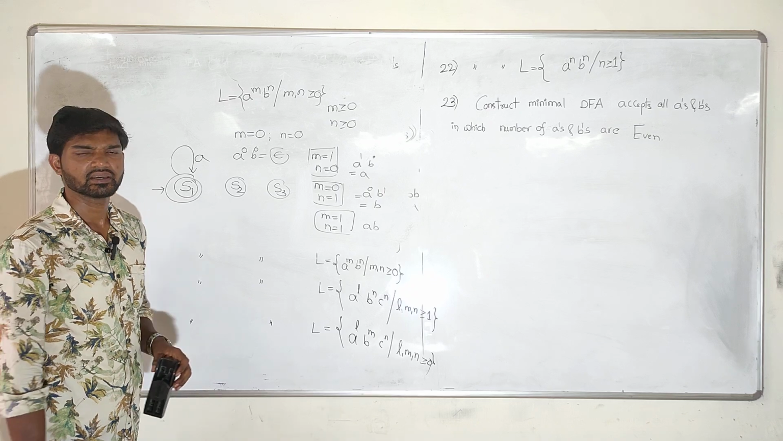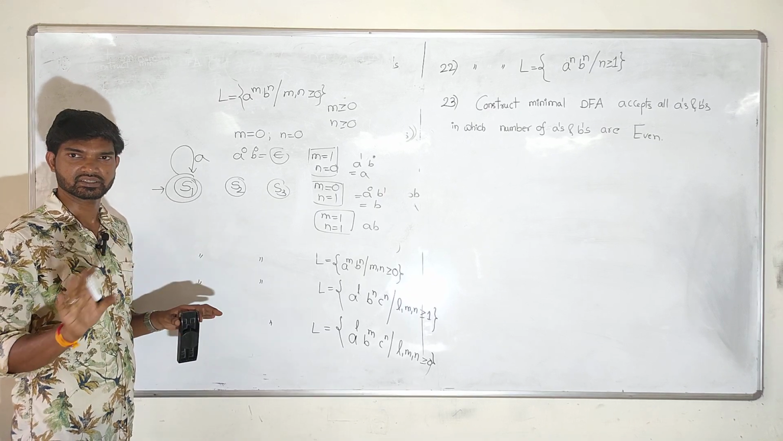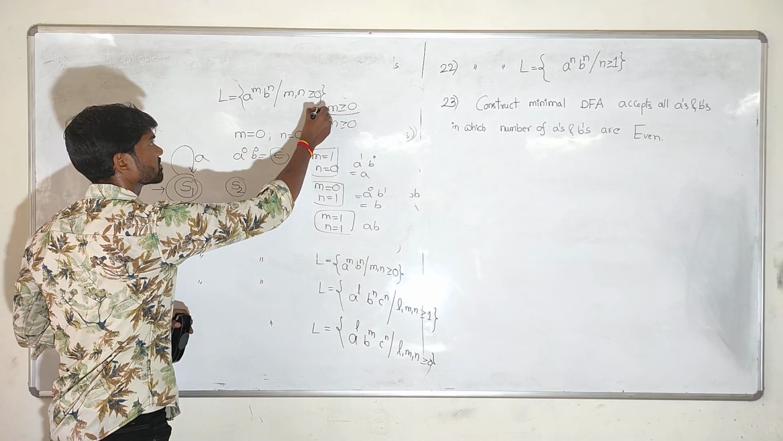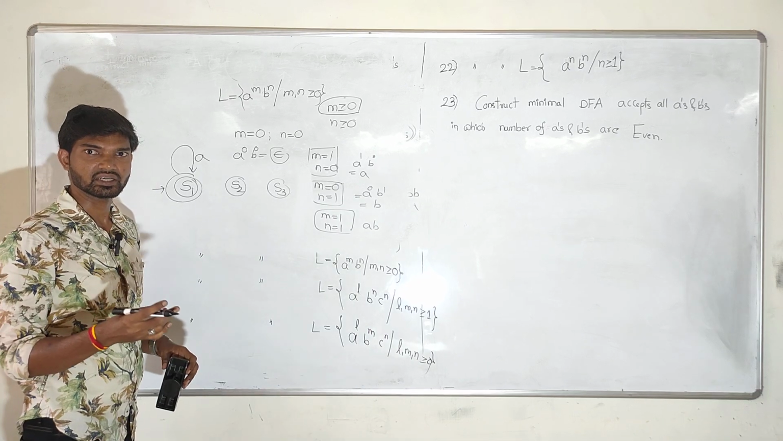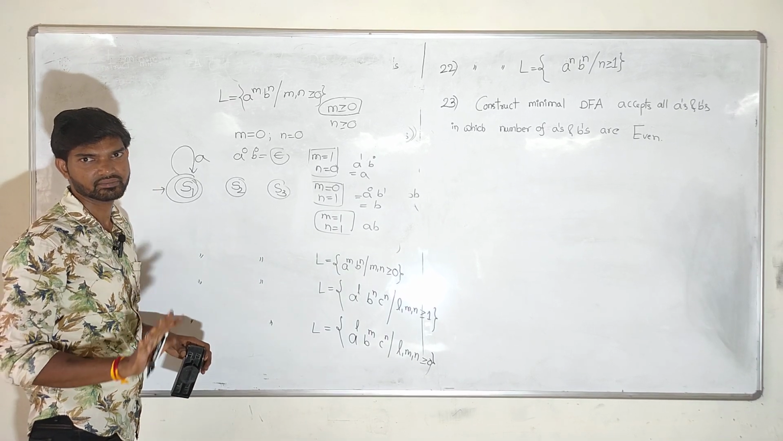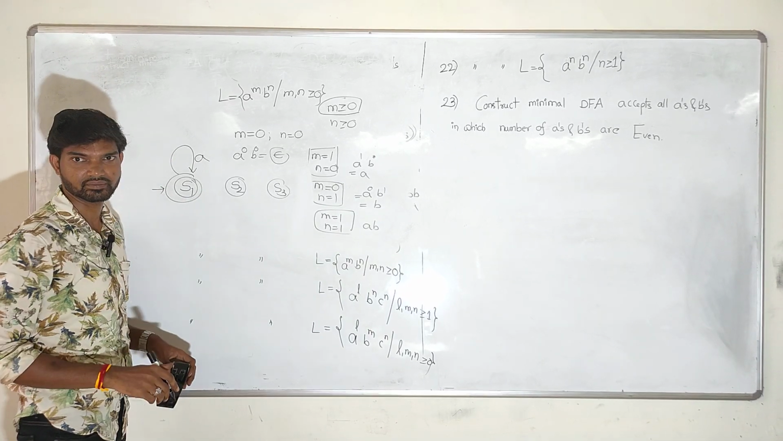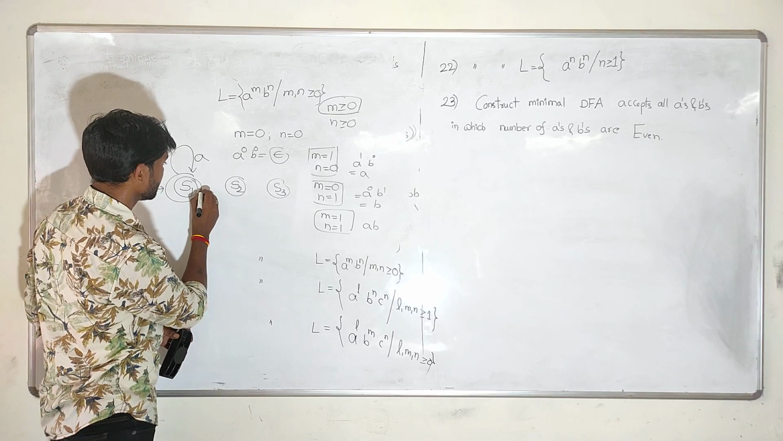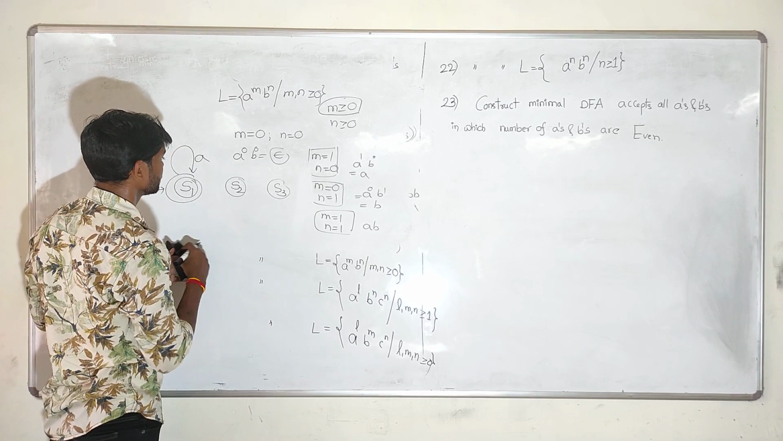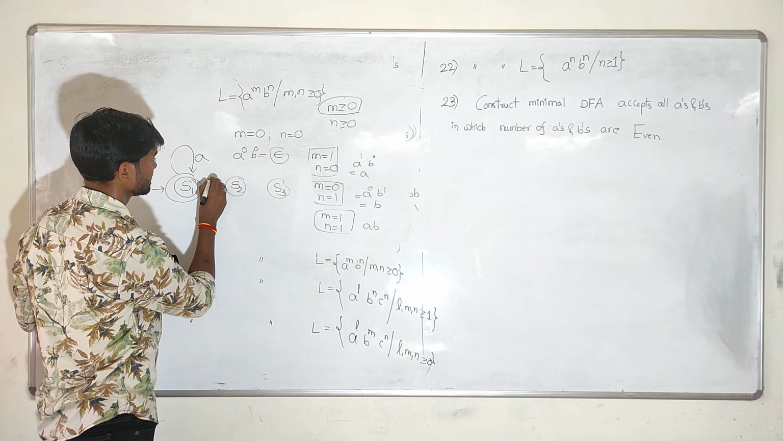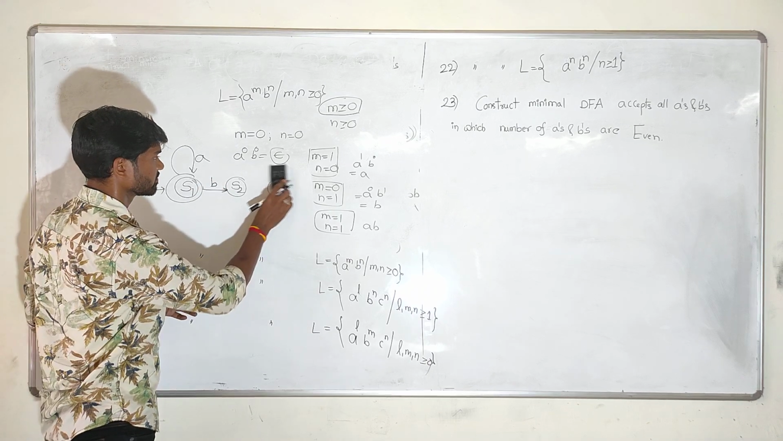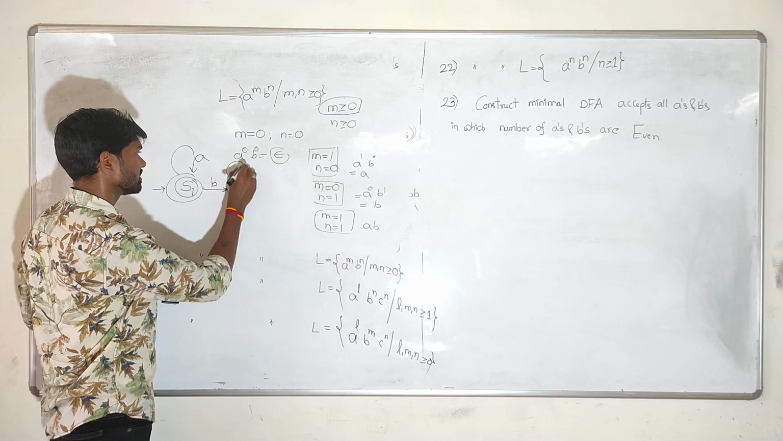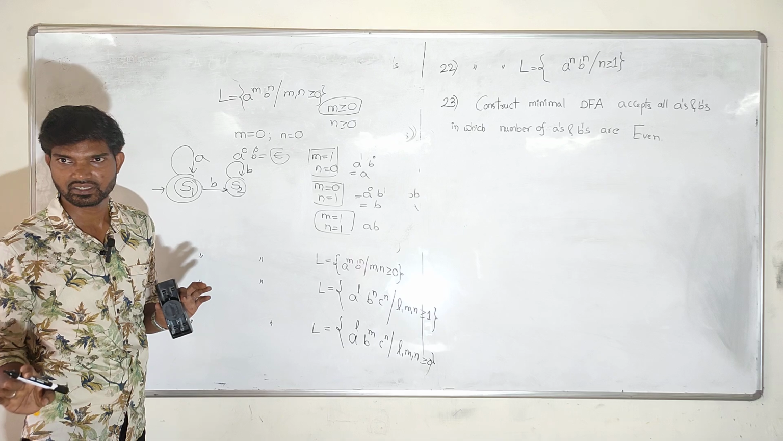on the number of a's. An infinite number of a's may come, there is no restriction. Why? Because m is greater than or equal to 0, no? Meaning 0, 1, 2, 3, and so on, an infinite number of a's can come, there is no restriction. And if a single b comes, then after that, any number of b's can come, there is no restriction.